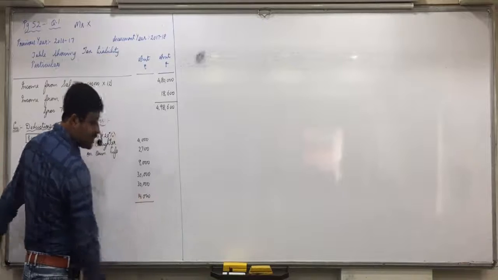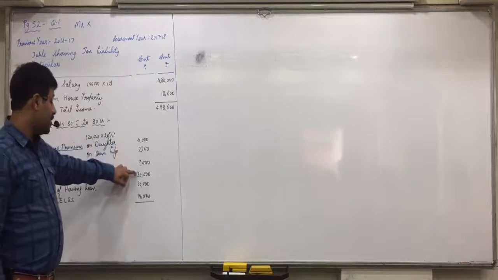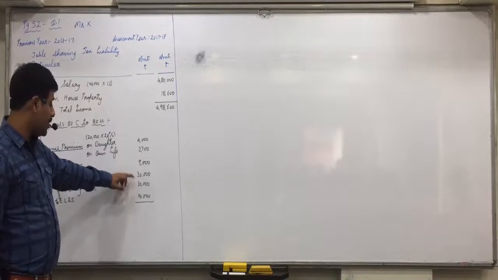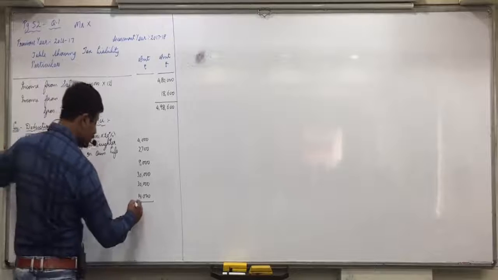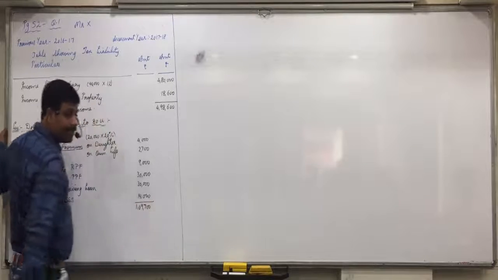Anything else marked as 80C? Now 4, 6, 15, 45, 95, 109, 700. 1,09,700 is the total payments done.